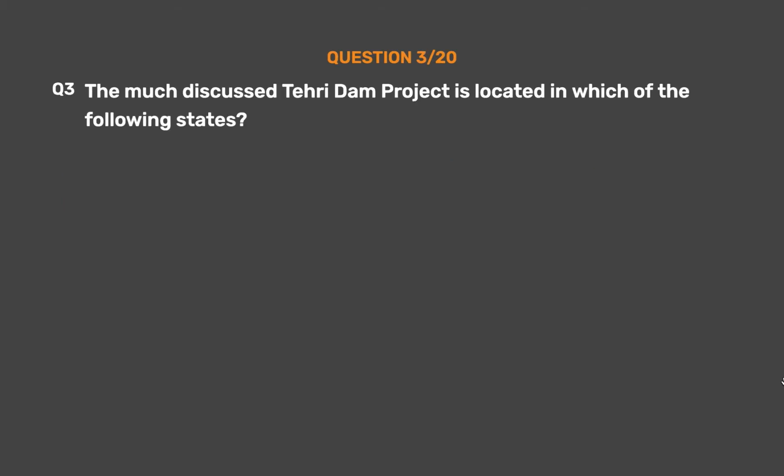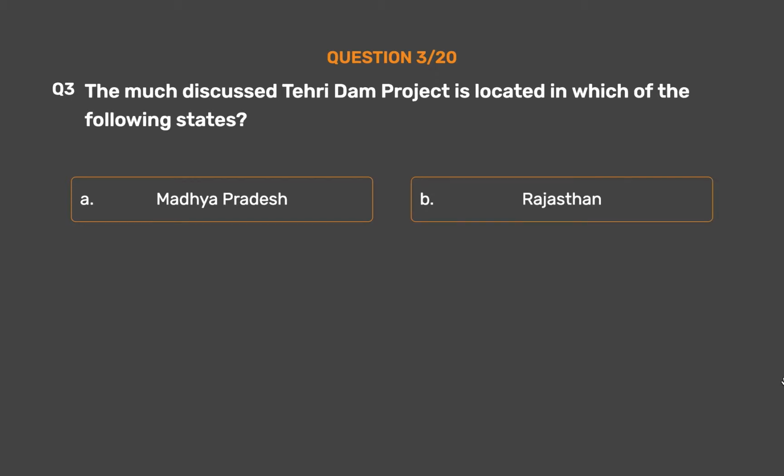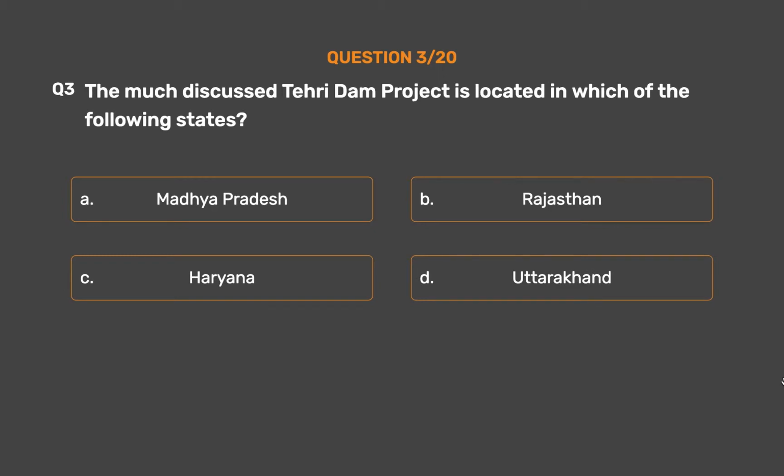Question number 3. The much discussed Tehri Dam Project is located in which of the following states? Option A, Madhya Pradesh. Option B, Rajasthan. Option C, Haryana. Option D, Uttarakhand.